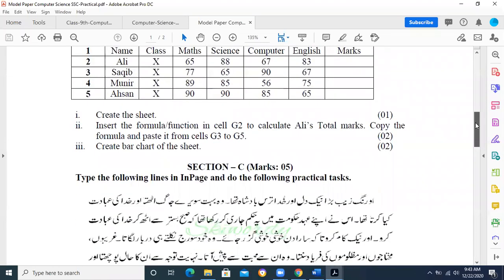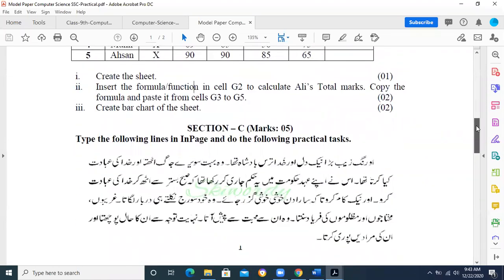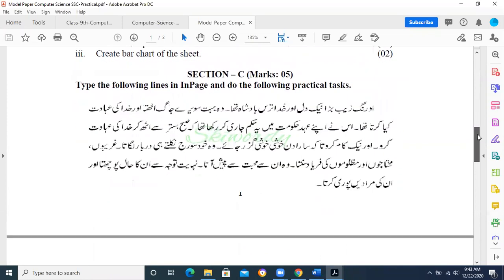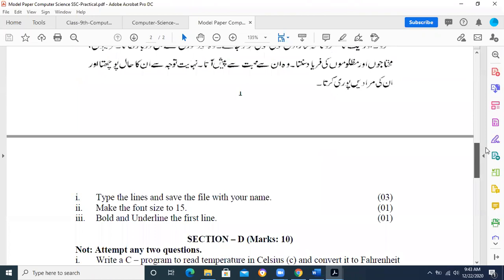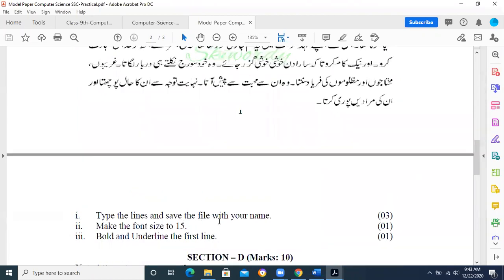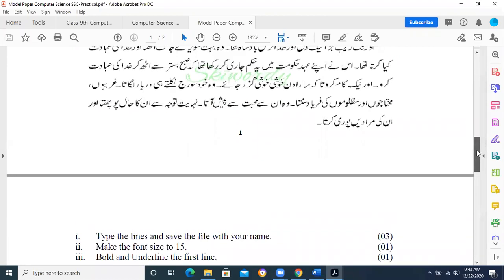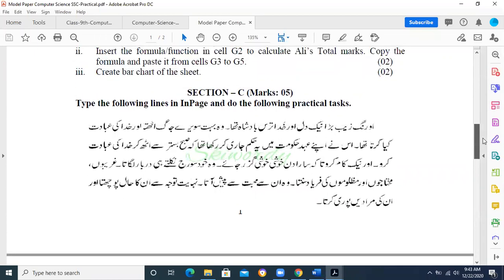And then the third task will be about InPage. You have to type the given passage accordingly. Type the lines and save the file with your name. Make the font size 15, bold and underline. For this purpose, every student needs to install InPage on their computer system.